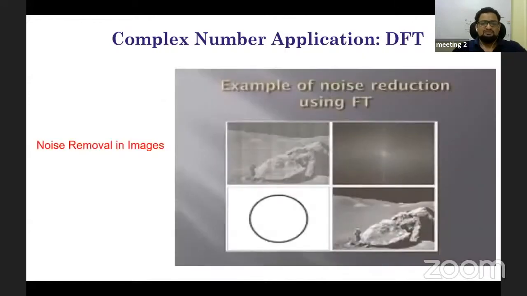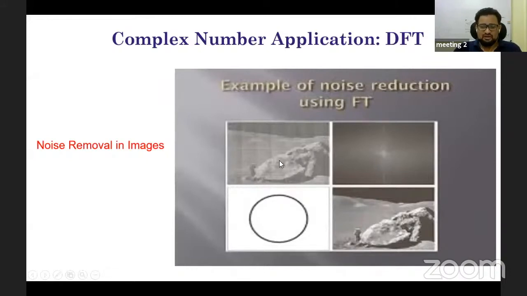Another example which I want to show you is the discrete Fourier transform. For example, this is an image. I think yesterday Dr. Pradeep Kumar talked about this, how to remove noise. This is an image of the moon or Mars, I don't know exactly. This is the moon, an image captured by the moon mission.